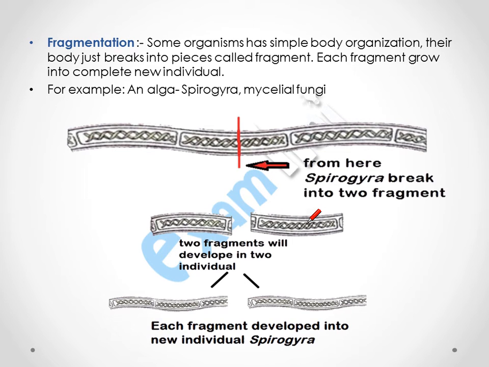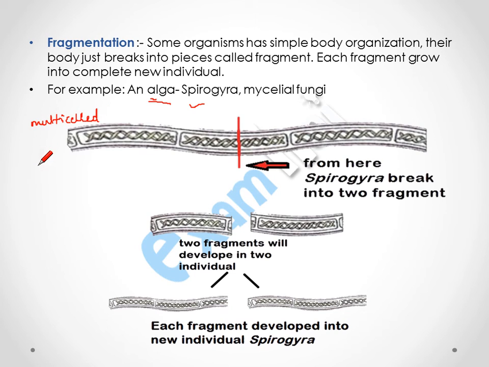Now the next topic is fragmentation. Some organisms have a very simple body organization. The body breaks into two pieces and each piece is called a fragment, and each fragment will grow into a complete new organism. The example of fragmentation is algae, Spirogyra. This is a multicellular organism.